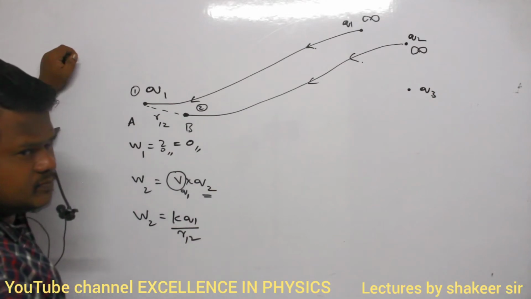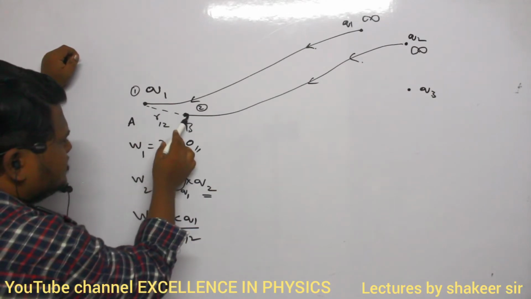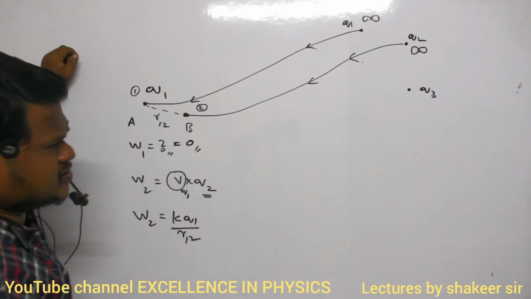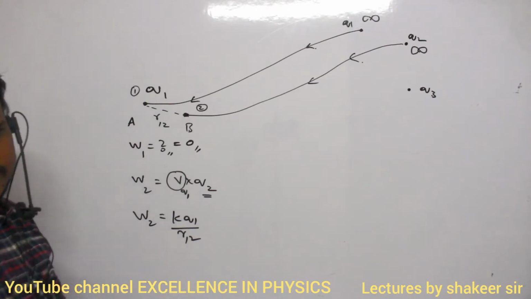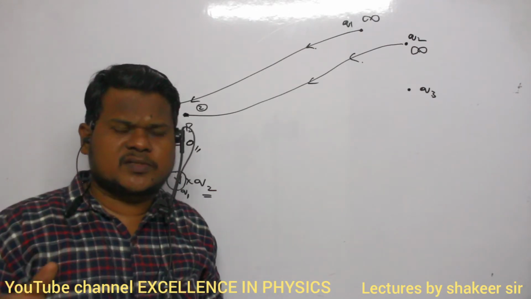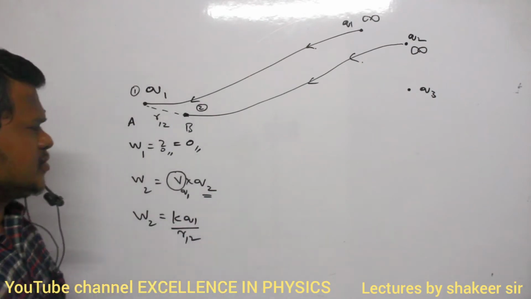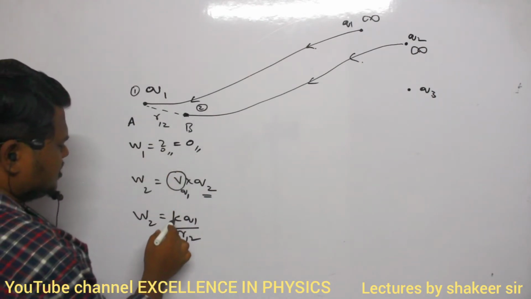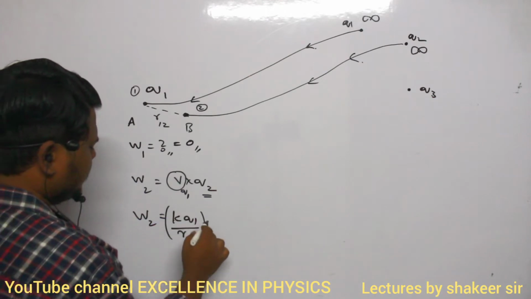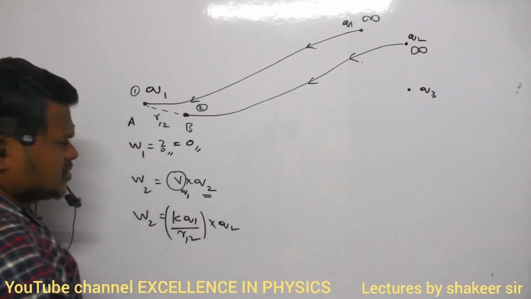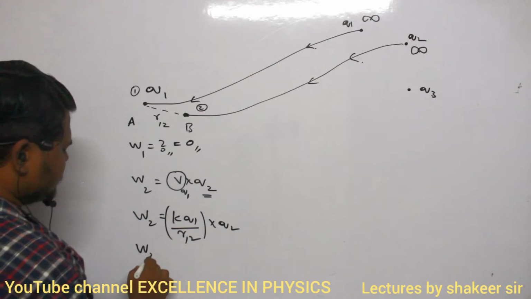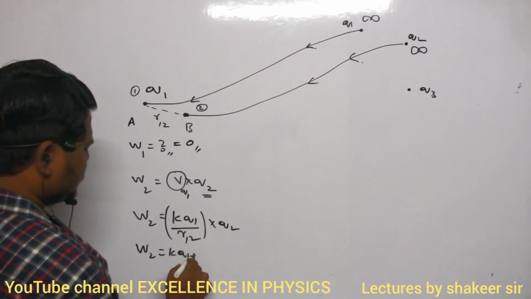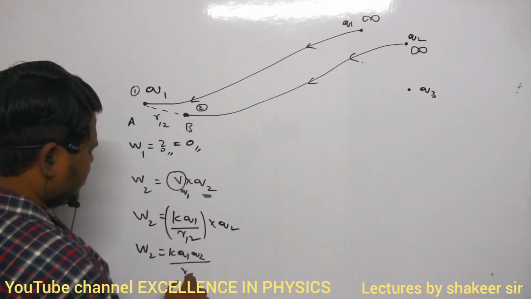That's all. This is the charge Q1. What is this distance? R12. KQ by R is the formula for potential due to a point charge. So the R distance is R12. So work done is how much? KQ1 by R12 multiplied by Q2. So therefore W2 is KQ1 Q2 divided by R12.